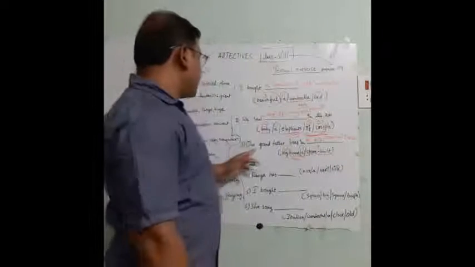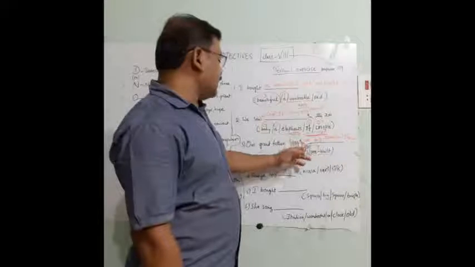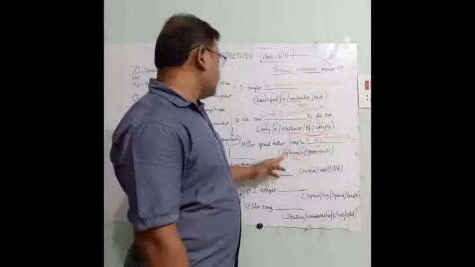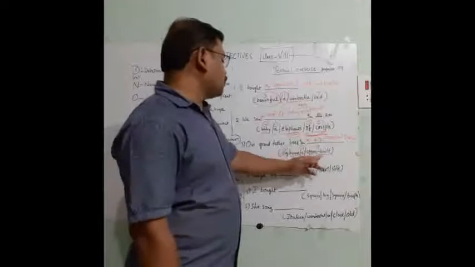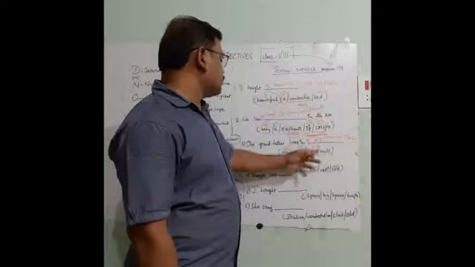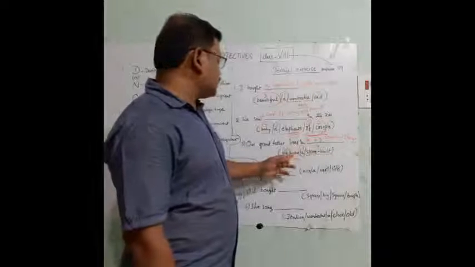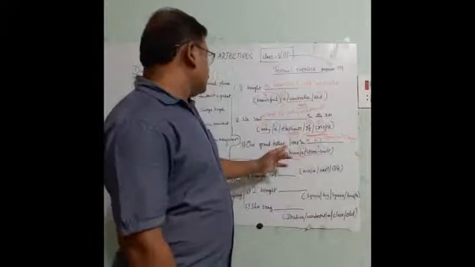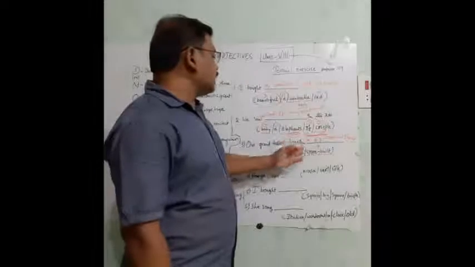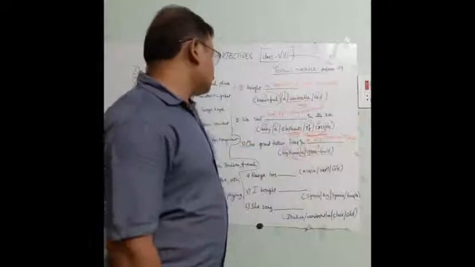Our grandfather lives in a, this is the first one, big, fourth one, and stone built comes under material, last, house.